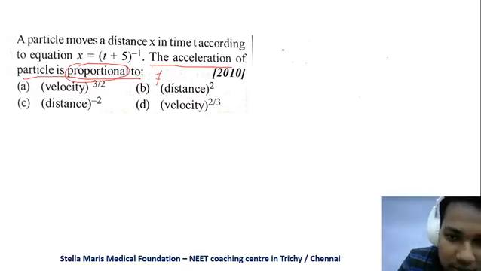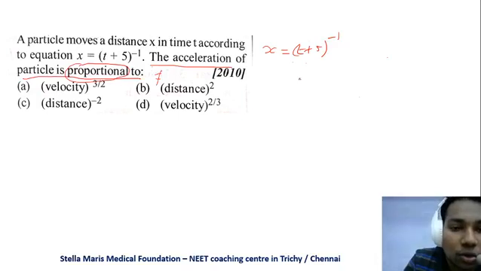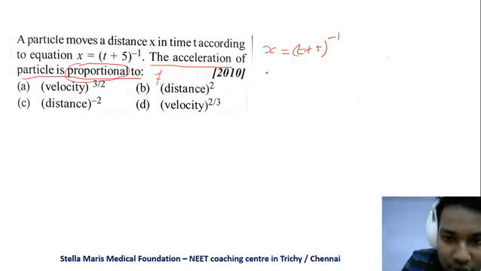So they said x is equal to t plus 5 the whole power minus 1. As you can see, this is displacement as a function of time. x can be distance or displacement, you know that.